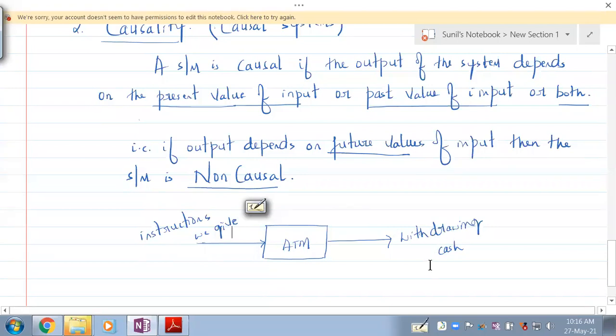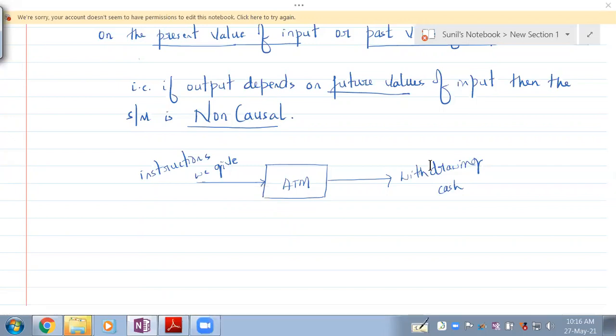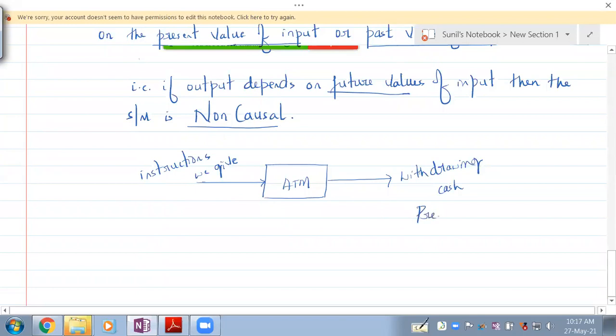So this is the present. Suppose this is the present time on the timeline. I'm here. Everybody understand that? So when I'm at the output, and the timeline is here, this is the present, and this is the past.